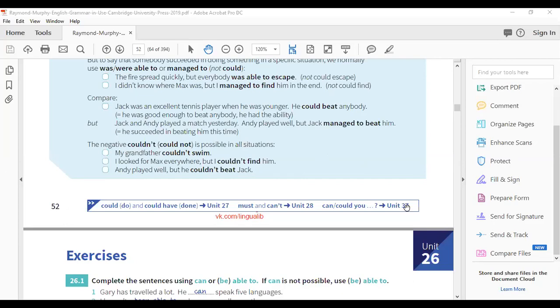So when you are using could in the negative, then you can use it in all kinds of situations. There is no limitation whether it is for general ability or for a specific purpose you are talking about. All right. So let me stop my screen share.